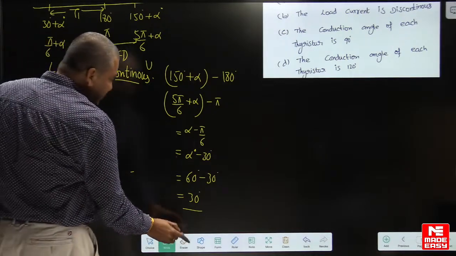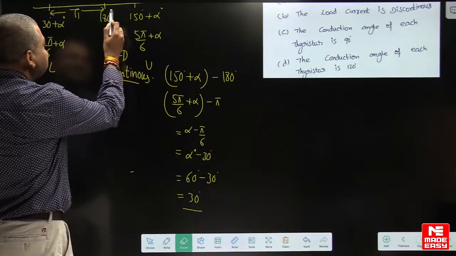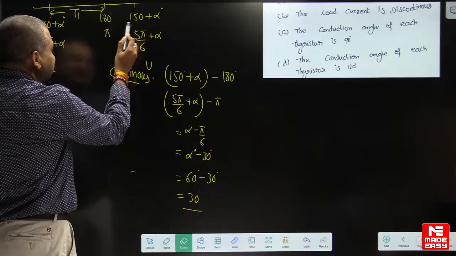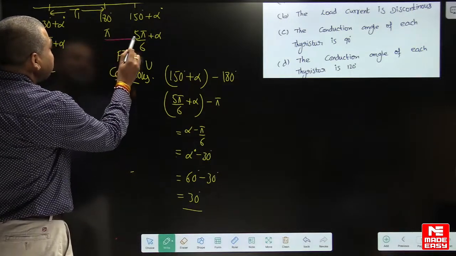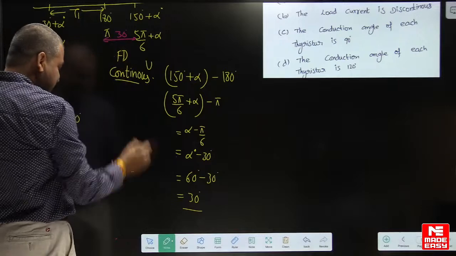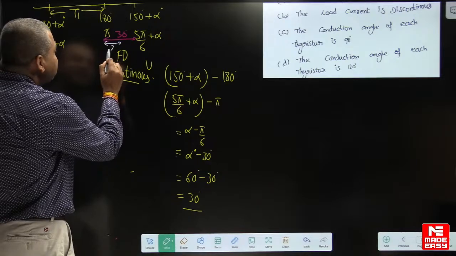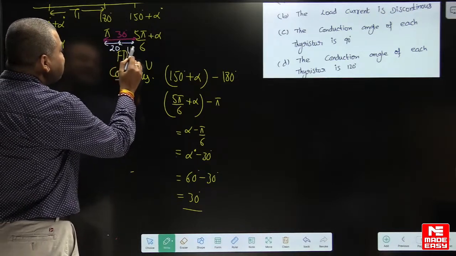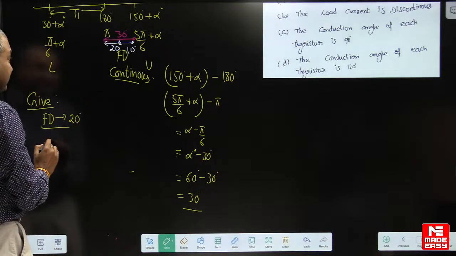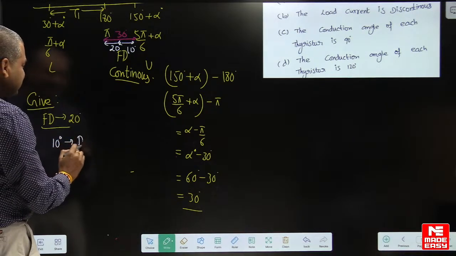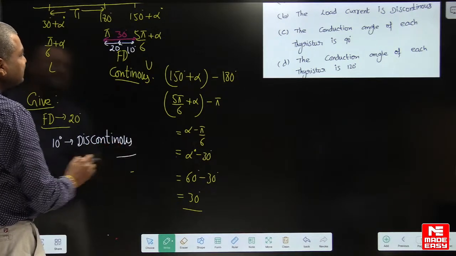So look here, all of you: the freewheeling diode is conducting for 20 degrees only. That means this angle is 30 degrees, from here to here. Very interesting, right? In that 30 degrees, the freewheeling diode is conducting only for 20 degrees, and for the remaining 10 degrees it is discontinuous conduction. It is very interesting, right?